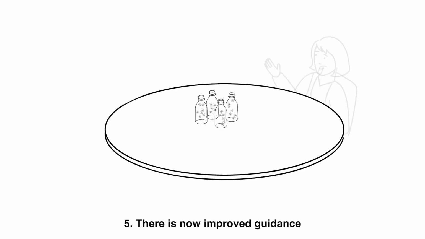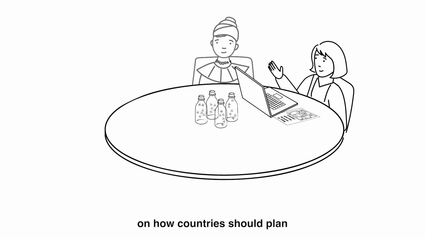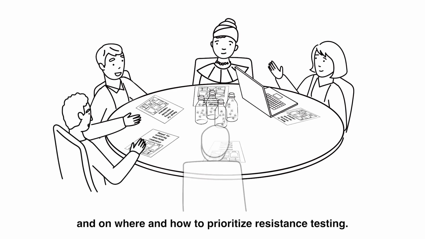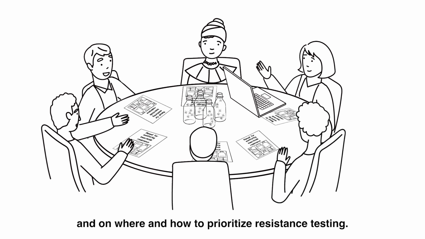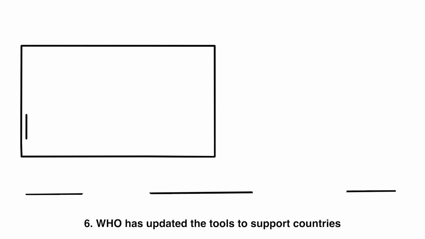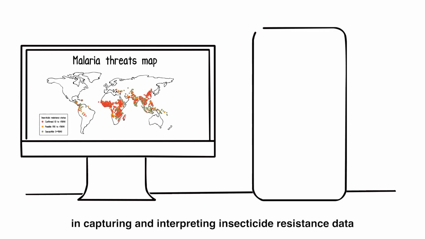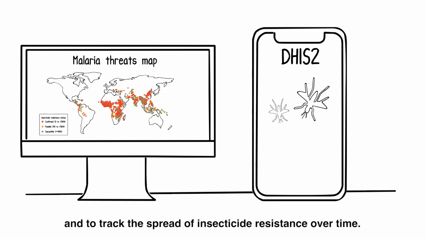5. There is now improved guidance on how countries should plan insecticide resistance monitoring in mosquito vectors and on where and how to prioritize resistance testing. 6. WHO has updated the tools to support countries in capturing and interpreting insecticide resistance data and to track the spread of insecticide resistance over time.